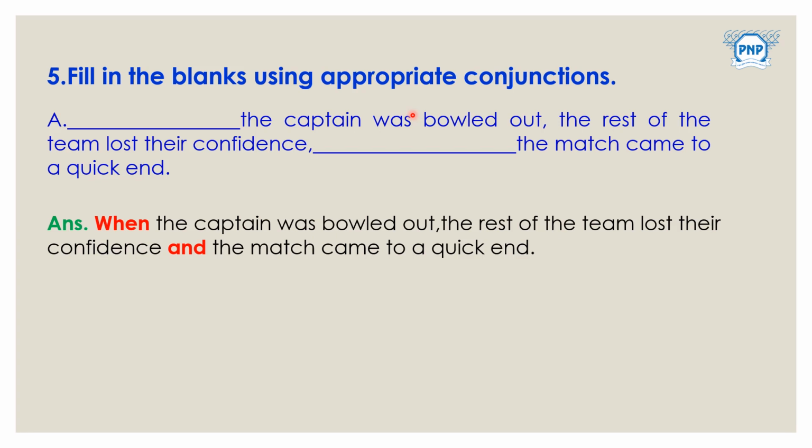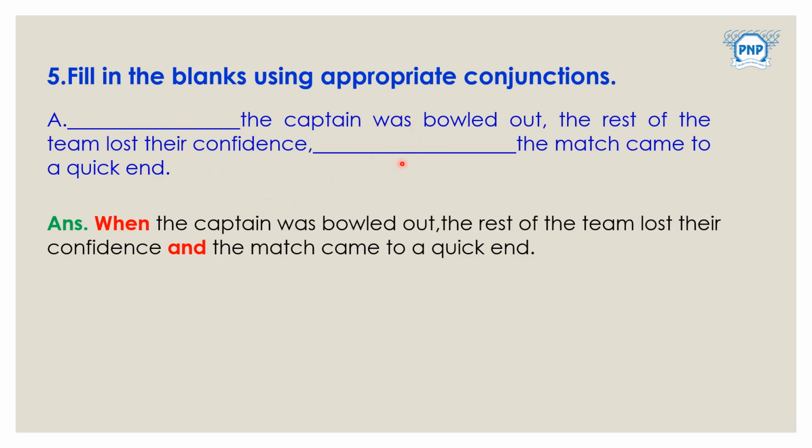So let's begin our journey of these revision practice questions. Fill in the blanks using appropriate conjunctions. Dash, the captain was bowled out, the rest of the team lost their confidence. Dash, the match came to a quick end. So we have to use appropriate conjunctions. The answer is: when the captain was bowled out, the rest of the team lost their confidence and the match came to a quick end. So the correct answers are when and.